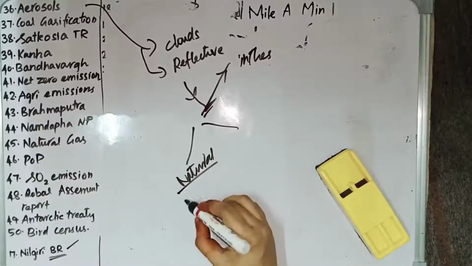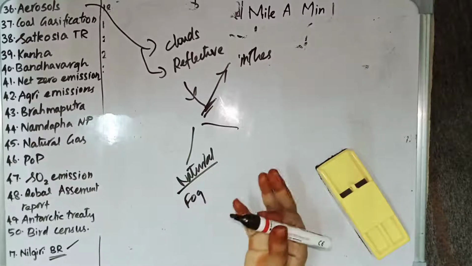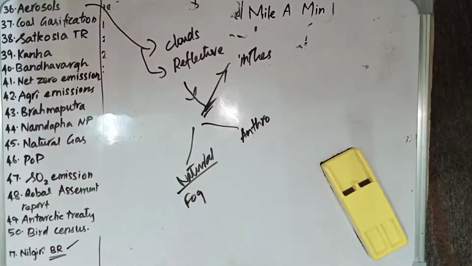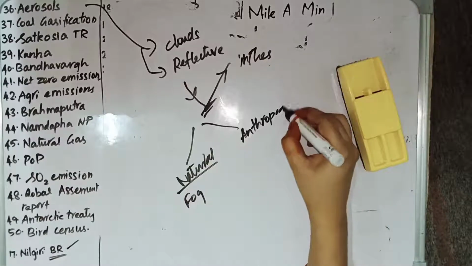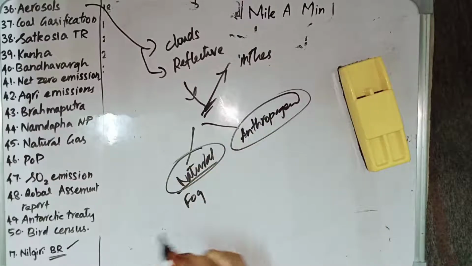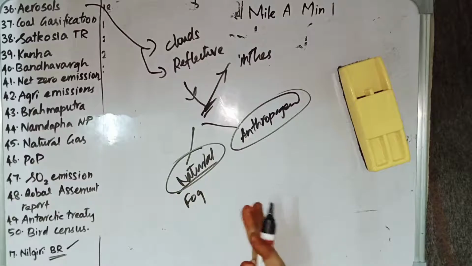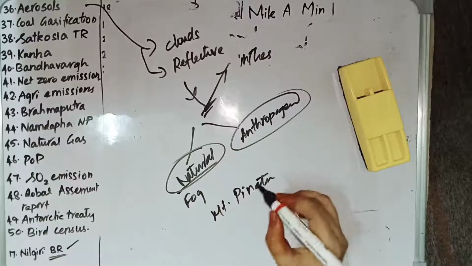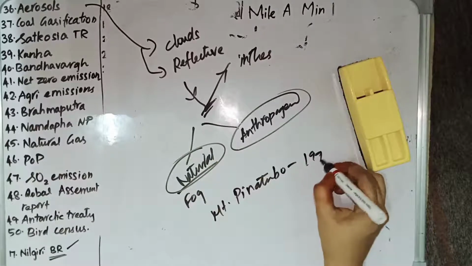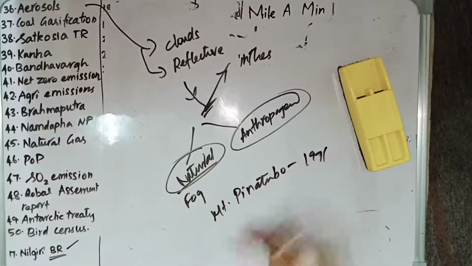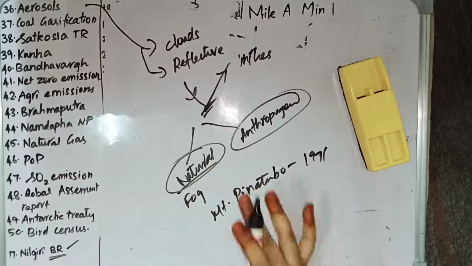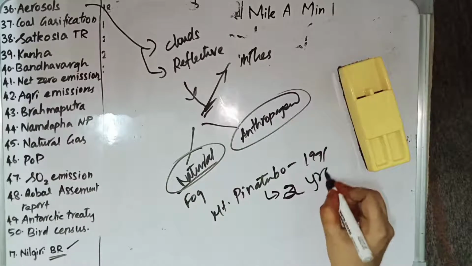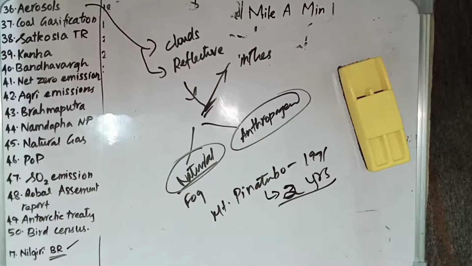The natural aerosols are fog, dust, mist, forest exudates and gaseous systems, whereas in the anthropogenic aerosols we have particulate air pollutants, and we also have smoke. An example for aerosols is Mount Pinatubo. Mount Pinatubo erupted in 1991. During its eruption, it threw reflective rock particles into the upper stratosphere. Because of this, the planet was cooled for the next 2 years. So it is an example of the reflective property that aerosols have.